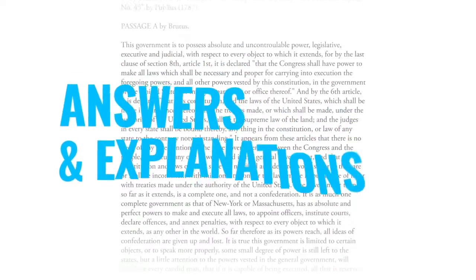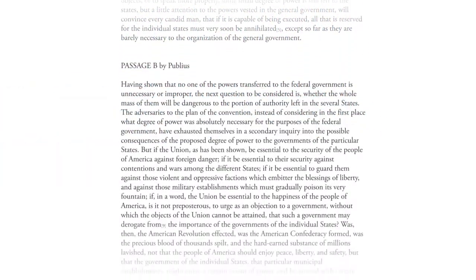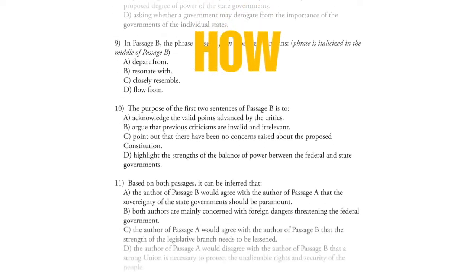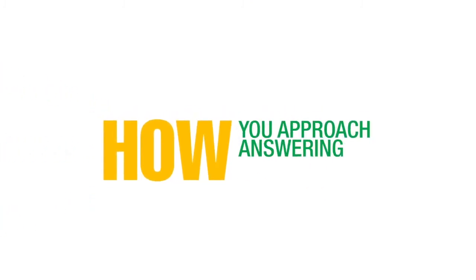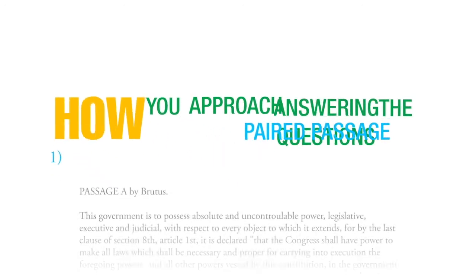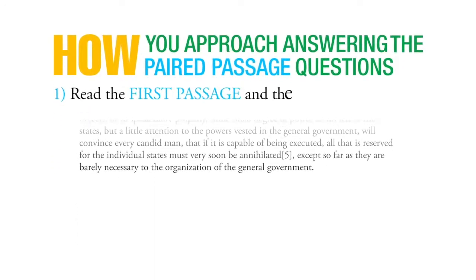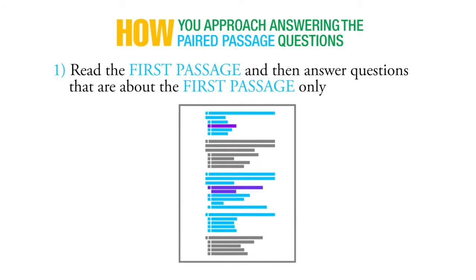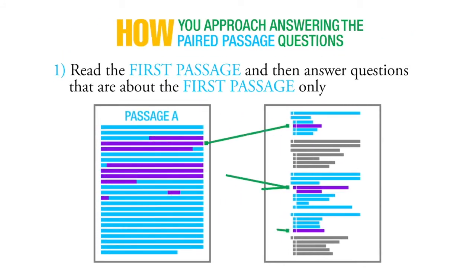Okay, so like with all the other passages, in order to clarify the process of how you answer certain questions, we're not going to go over the questions in order. Instead, we're again going to go over them in groups based on how you approach answering the questions. So remember, with a paired passage, you want to read that first passage and then answer questions that are about the first passage only. And as you answer the questions, you'll get a better understanding of the passage.